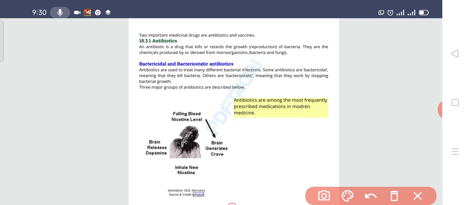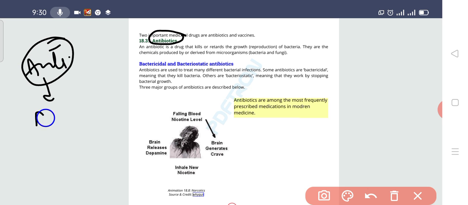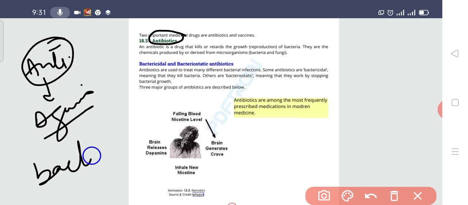Basically, antibiotic, as the name indicates, anti. Do you know the meaning of anti? Anti means against. And biotic, you can say, means bacteria. So any drug which is working against the bacteria is known as an antibiotic.